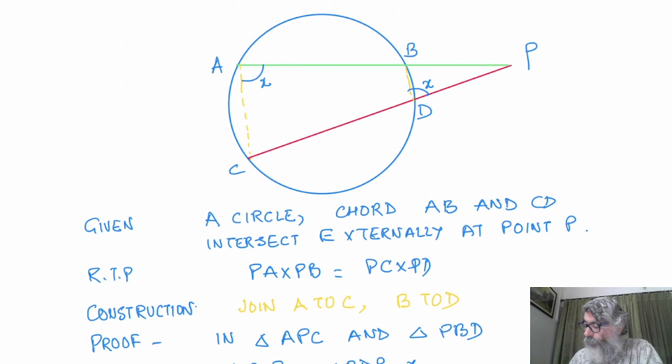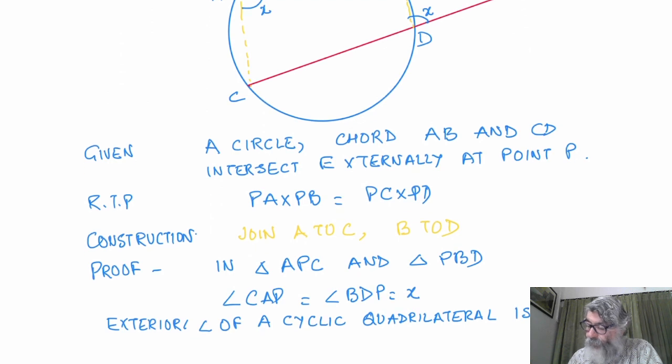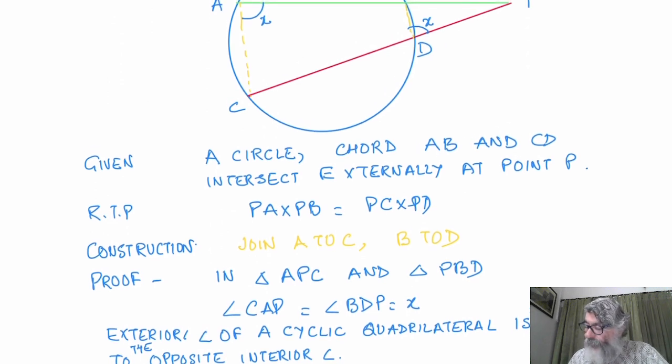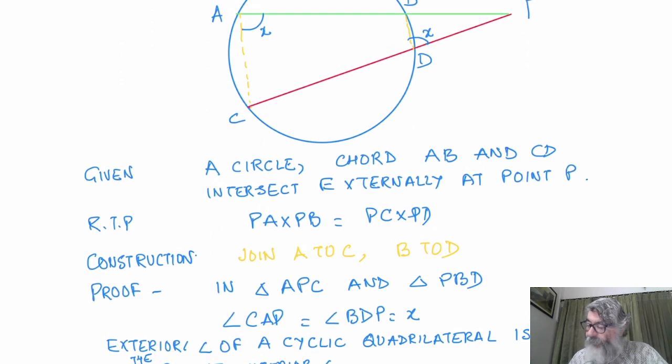The exterior angle of a cyclic quadrilateral is equal to the opposite interior angle.